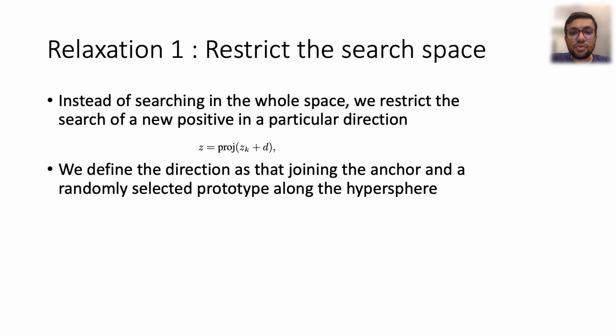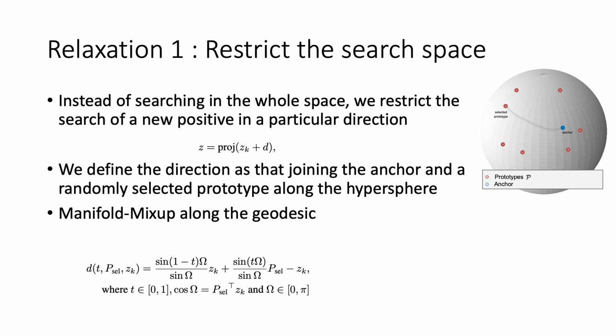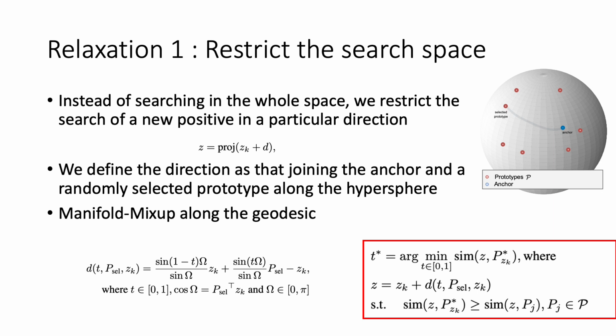To address these issues, we propose relaxations to our original objective. The first idea is to restrict the search space to that joining the anchor and a randomly chosen prototype. We define a geodesic joining the two on the hypersphere. Each point along the geodesic can be defined using spherical linear interpolation. The new objective function looks as follows.